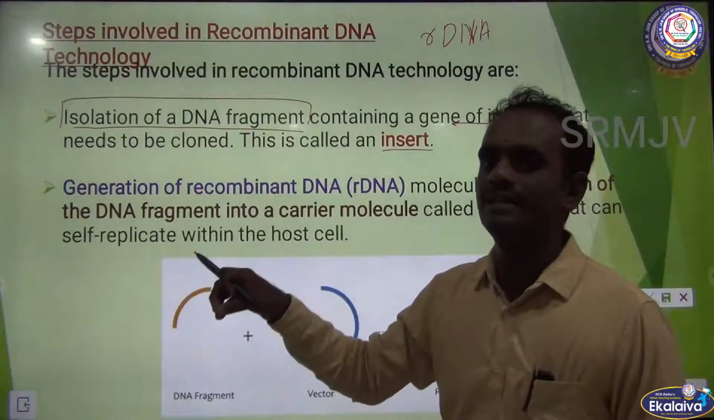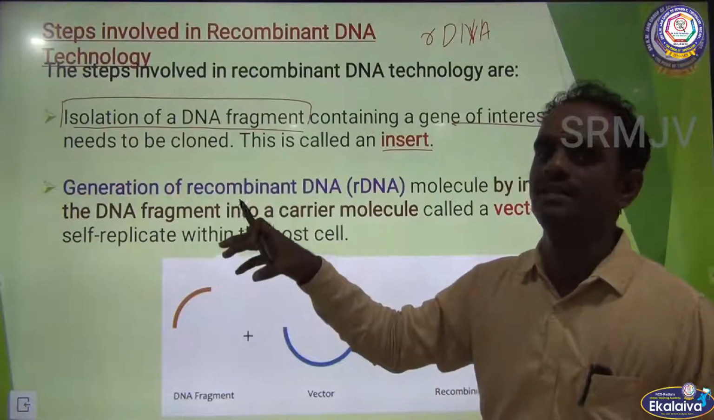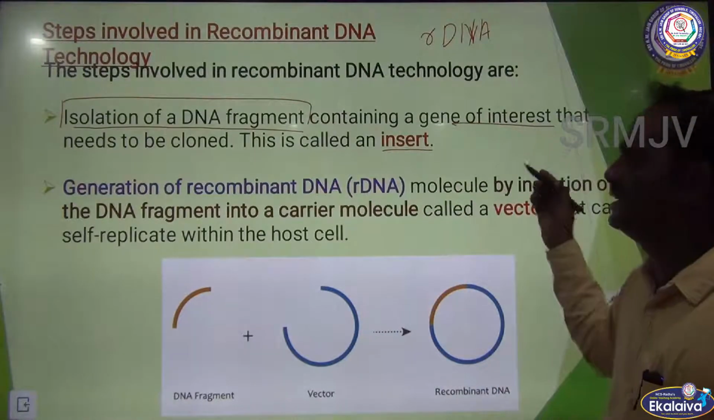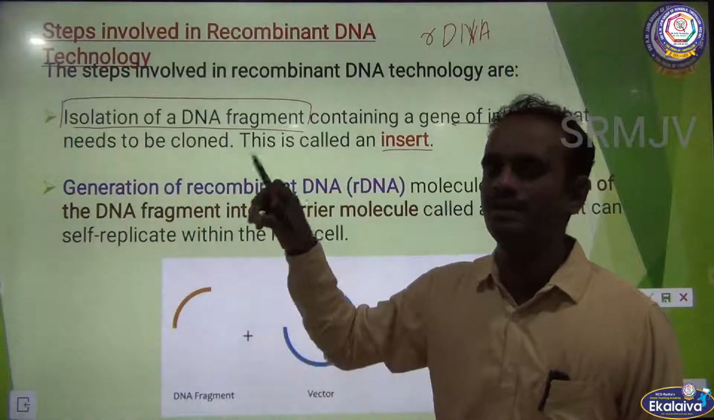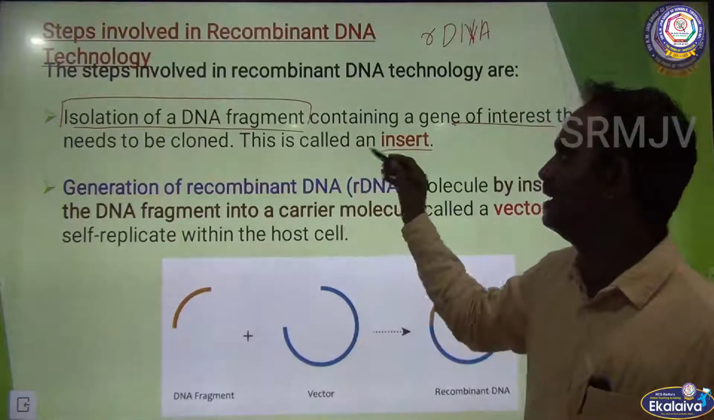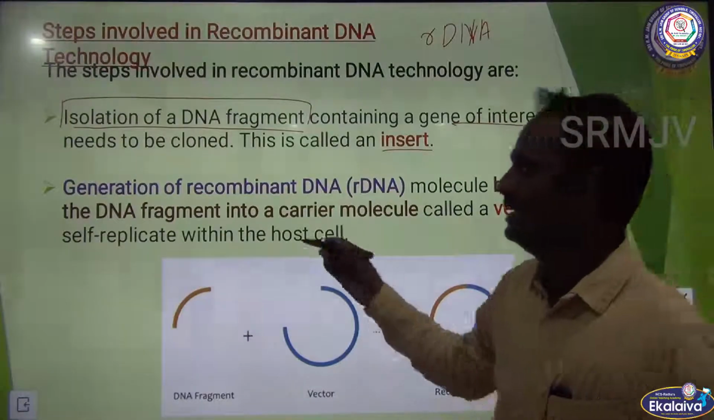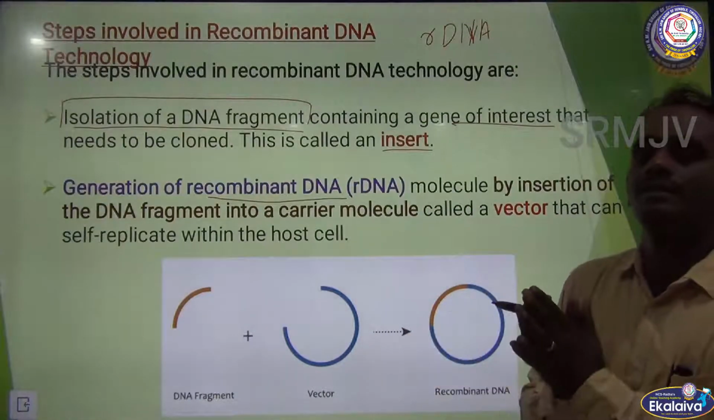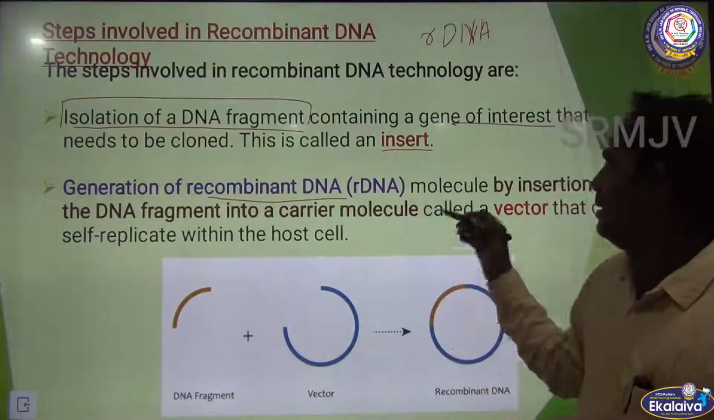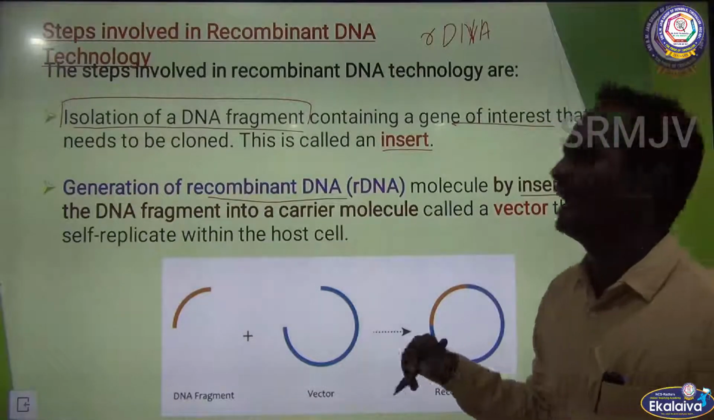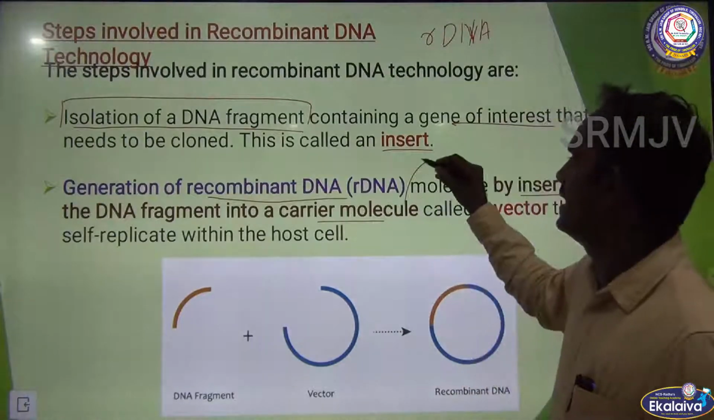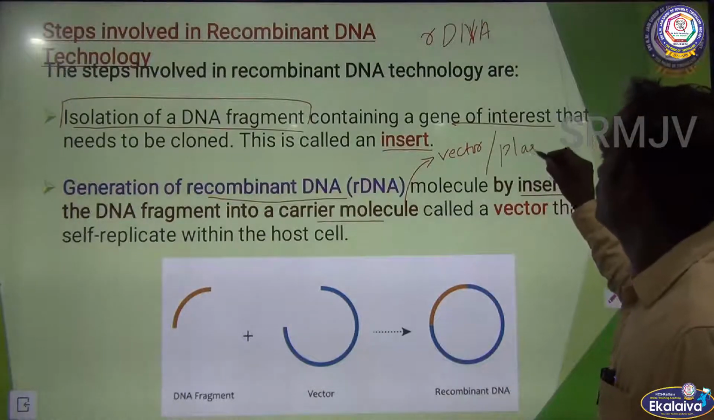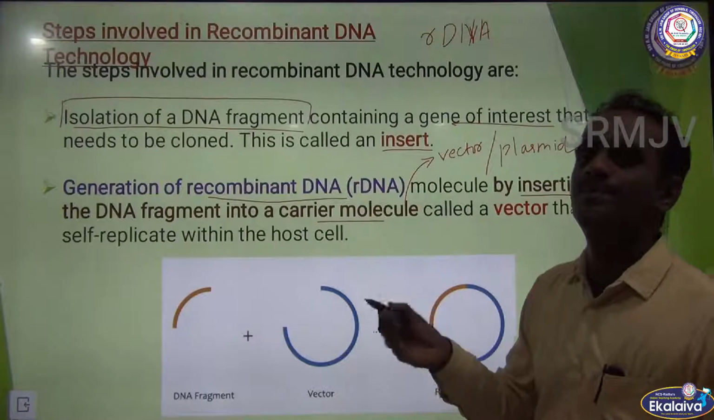Which gene are we interested in? So, we have to separate, we have to take that gene from that particular cell. So, isolation of the DNA fragment containing the gene of interest that needs to be cloned, that particular gene should be cloned, that is called insert. And then generation of rDNA, generation means what? Formation of rDNA molecule by insertion of the DNA fragment into a carrier molecule. Usually the carrier molecule is nothing but a vector. What vector are we using? Plasmid. So, plasmid is a vector, it is a transporting medium.